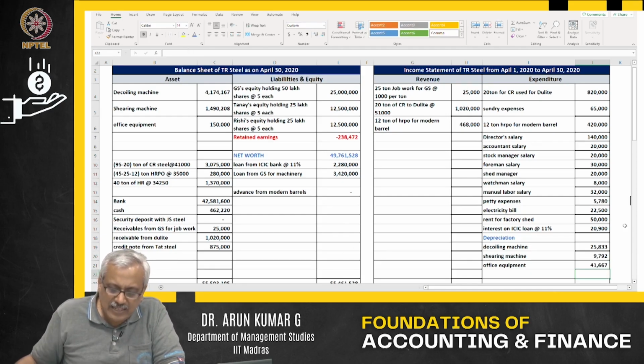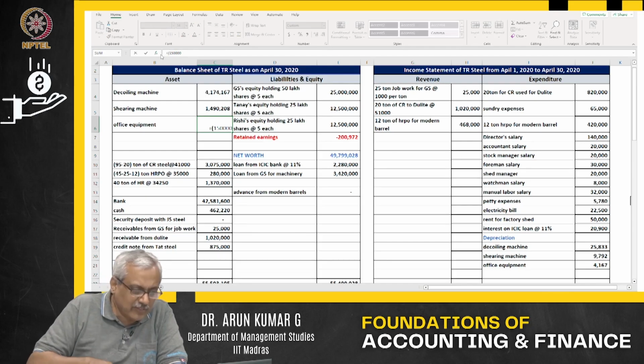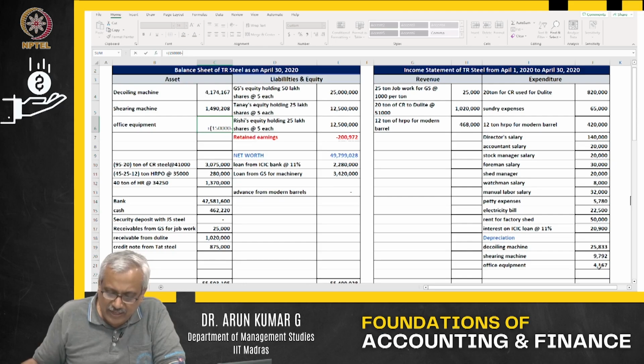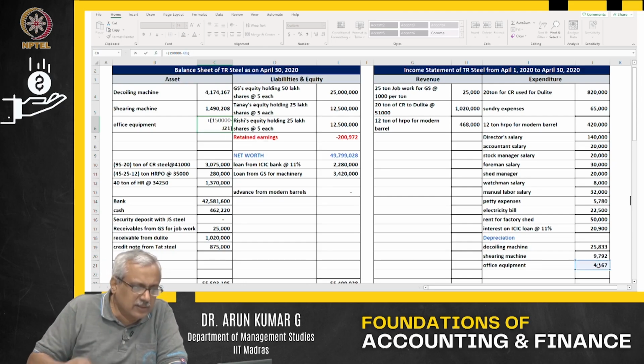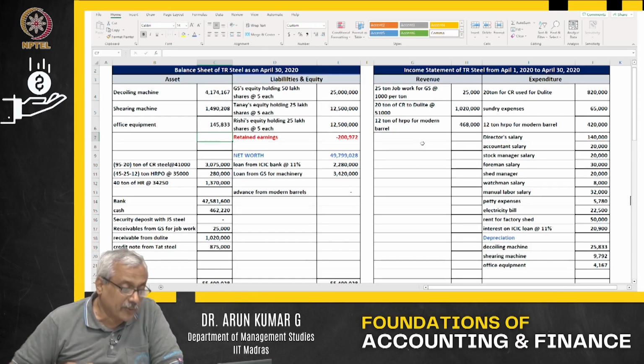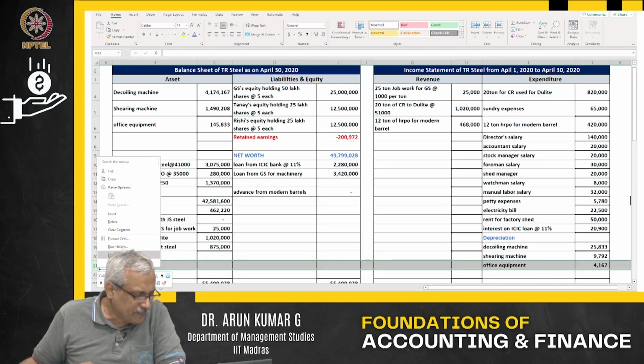So my office equipment reduces in value. It was 1,50,000 divided by 3, that is for 3 years, again divided by 12. So naturally for 1 month it is 4,167. My office equipment which was 1,50,000 has now reduced in value by so much at the end of this day. And this is the value of the equipment that I own. You can see the balance sheet sitting tight here.